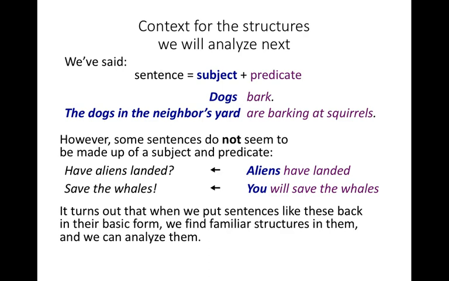Basically, we will be able to use the tools that we have so far, for example, constituency tests, using constituency tests to identify the subject and predicate in a sentence, and then going on to identify smaller structures inside the subject and inside the predicate. All of that we'll be able to do with a wider range of structures than before.